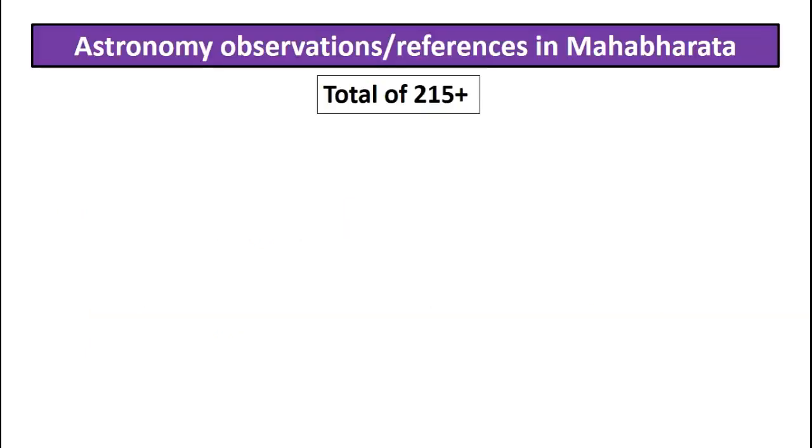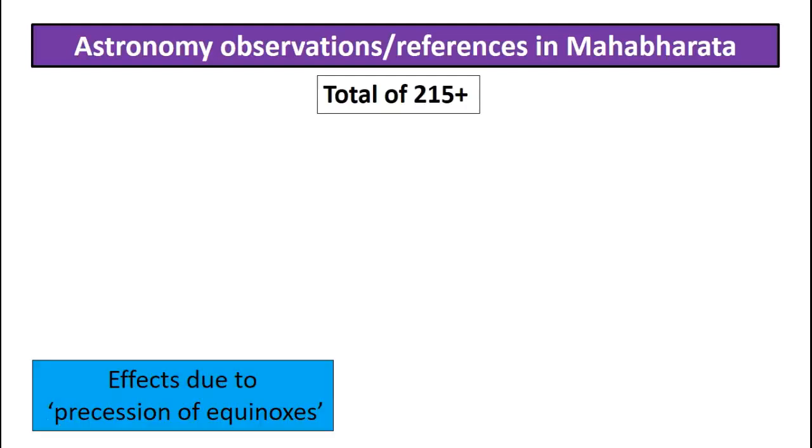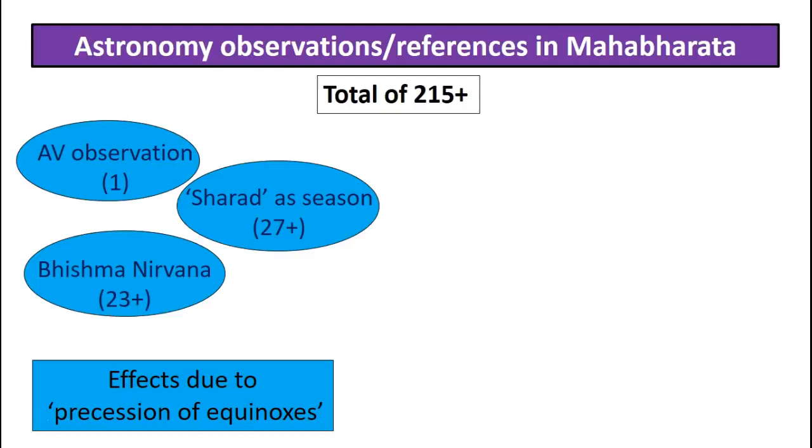All right, what I want to do is give you an example of this. The Mahabharata text has more than 215 observations, and I have classified them into two categories. The first one is effects due to precession of equinoxes, and these observations in blue are such that their implication doesn't change easily. We have to go thousands of years before the implication of these observations changes. I like to call them approximately right. These observations allow us to get into the right plausible region of the Mahabharata war.